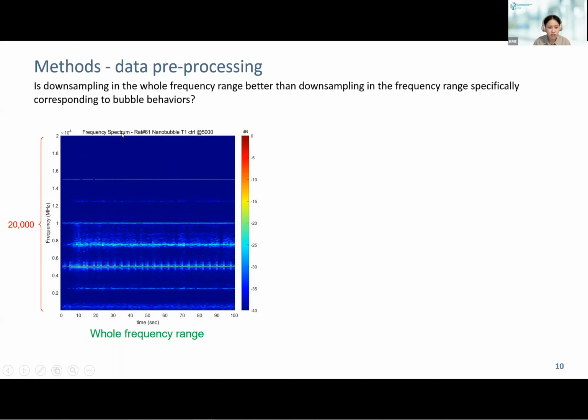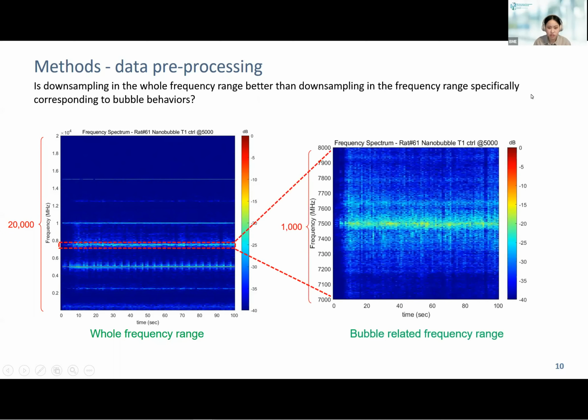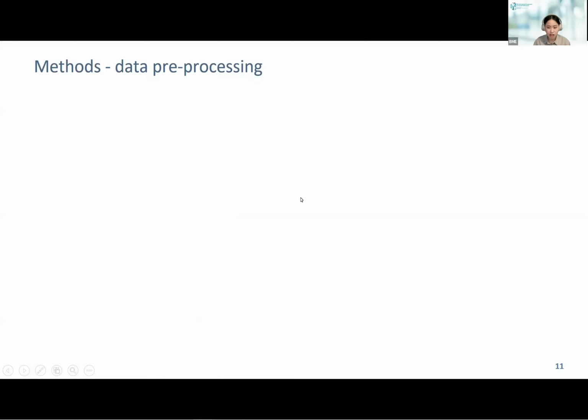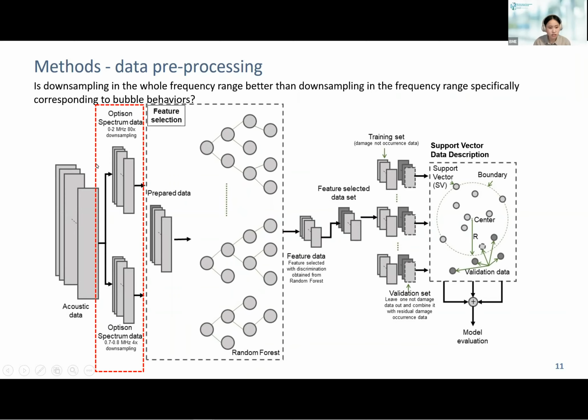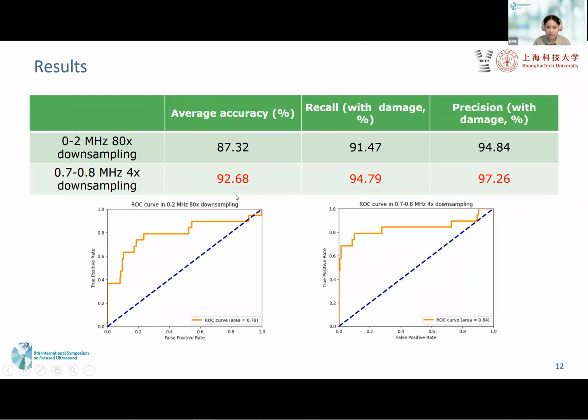The problem is whether downsampling in the whole frequency range is better than downsampling in the frequency range specifically corresponding to bubble behaviors. Based on this, we put Optison data into our algorithm at 0 to 2 MHz with 80 times downsampling and 0.7 to 0.8 MHz with 4 times downsampling respectively for verification. The latter is the range specifically corresponding to bubble behaviors. The results are listed in the table.